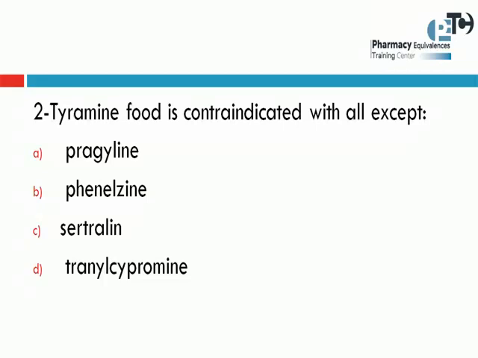Another question here. Tyramine food is contraindicated with all except praguline, phenelzine, sertraline, and tranylcypromine.